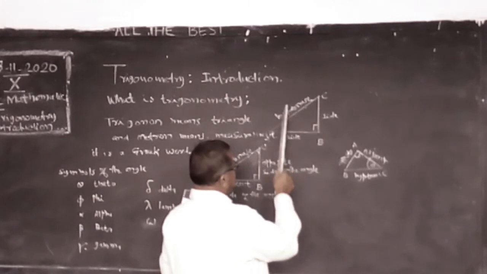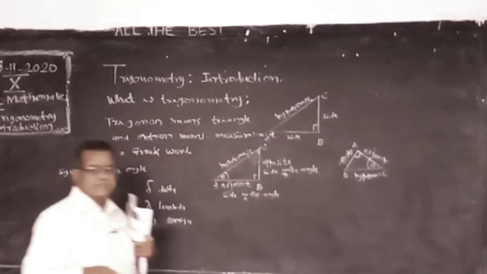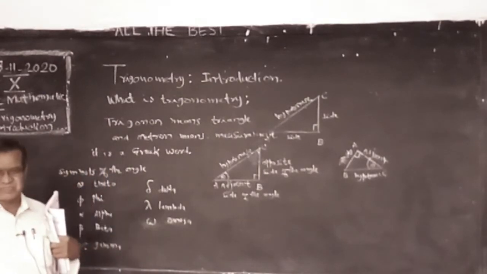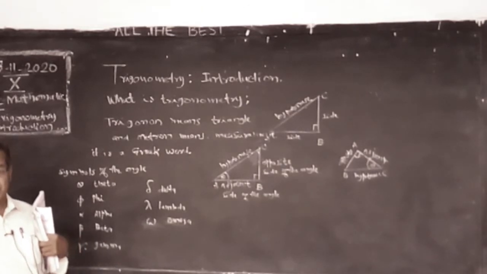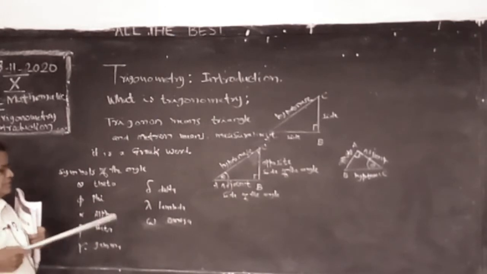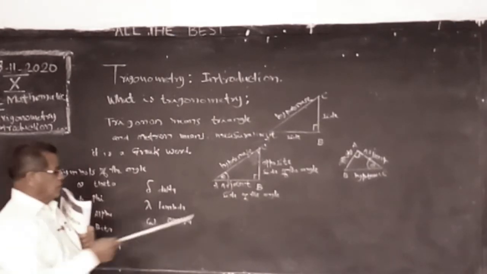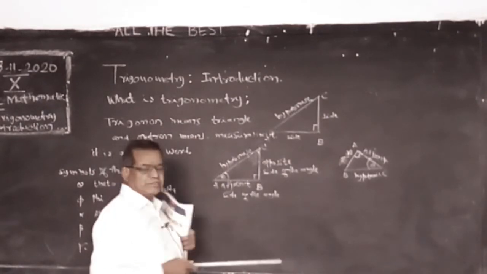The side opposite to 90 is called the hypotenuse. The other two sides are known as simply sides, side AB, side BC, like that. But in trigonometry, there are different names for the sides. The side opposite to 90 degrees is called the hypotenuse.